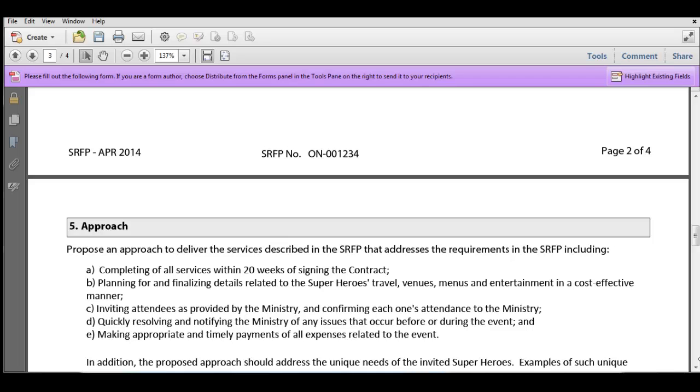You won't see the table there in that case. Most SRFPs, though, are going to be looking at experience and will be structured with the table, and you really want to be sure that you have addressed everything in that section.